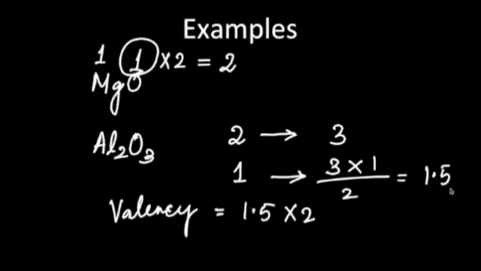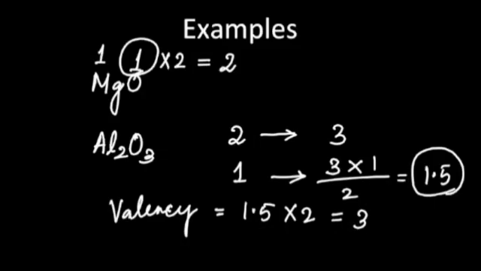So here we have found out that one atom of aluminium combines with 1.5 atoms of oxygen. So the valency is double the number of oxygen atoms. So 2 multiplied by 1.5 which is equal to 3. So aluminium valency is 3. This is what we got from the chlorine definition also. Aluminium valency was 3. Now here also we got the valency as 3. So all these definitions altogether give the same meaning and same valency of the elements.